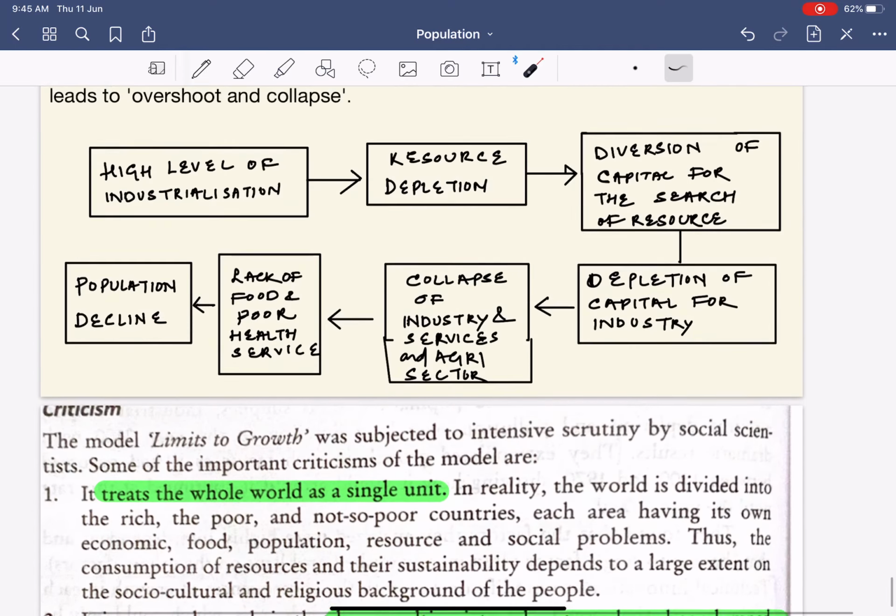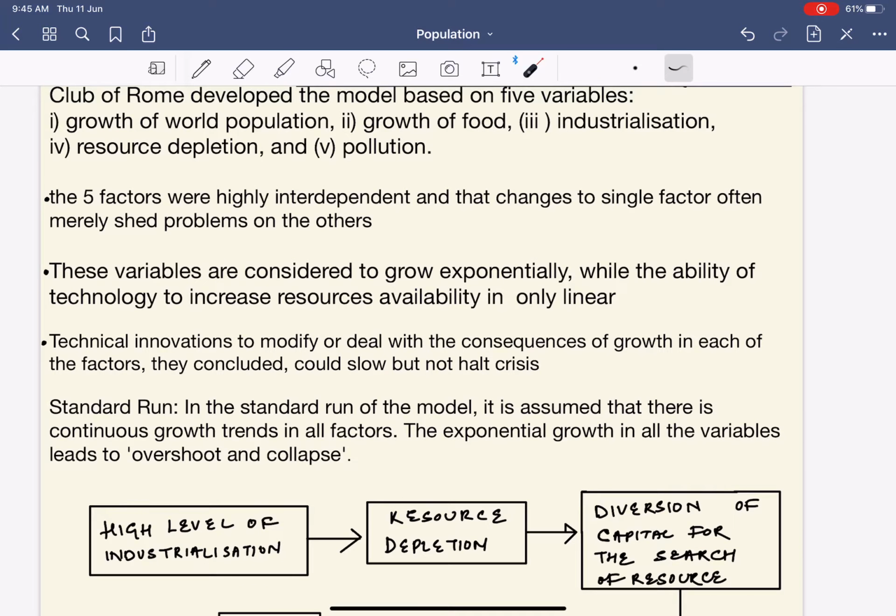Next. Now, the Club of Rome developed this model based on the five variables that we discussed. These five factors were highly interdependent, and changes to a single factor often merely shift the problems onto another. For example, if the population increases, obviously the pollution will increase, the food per capita will decrease, and the industrial output might or might not increase, but indirectly it will affect everything.